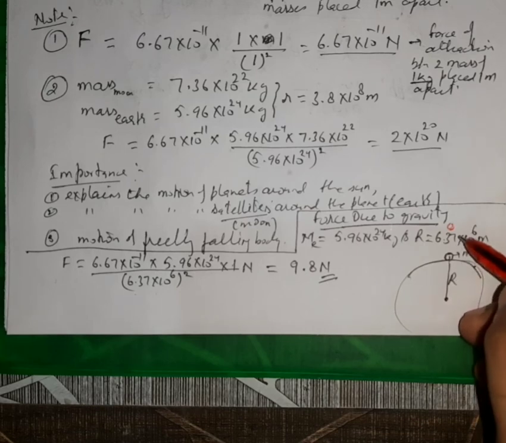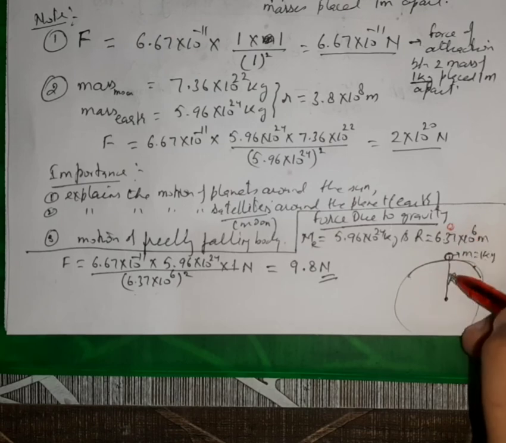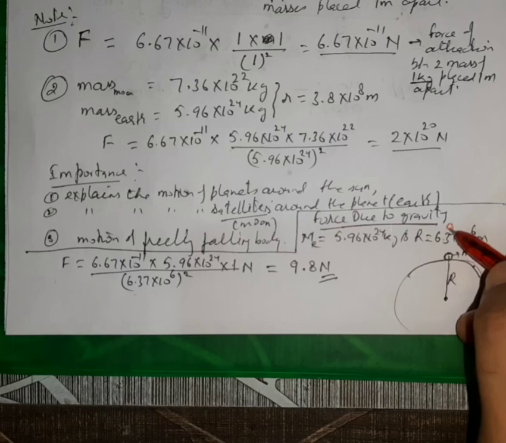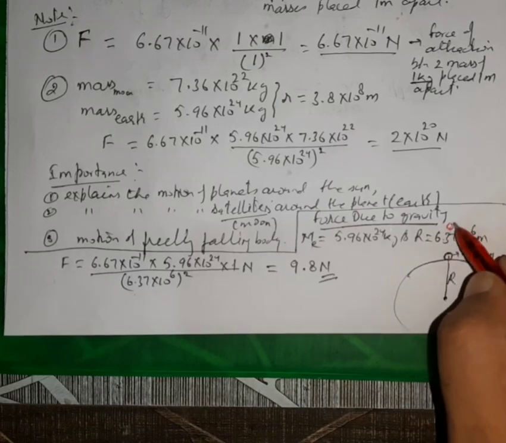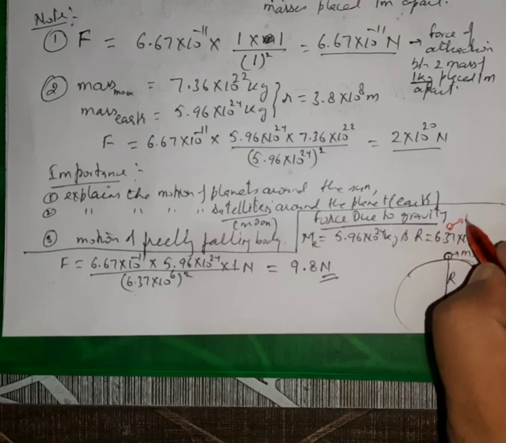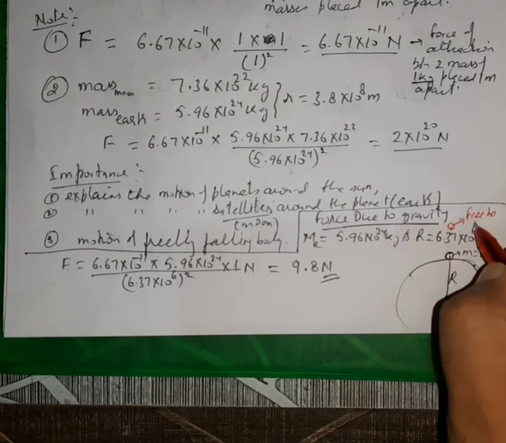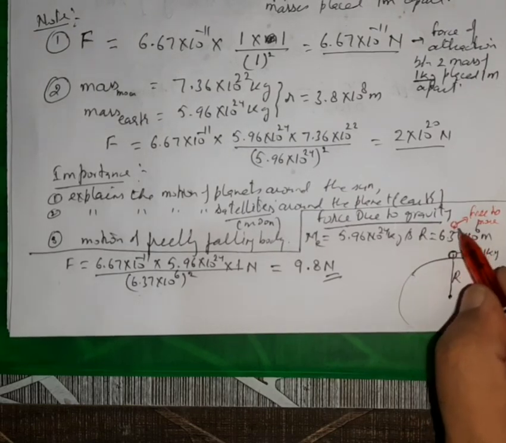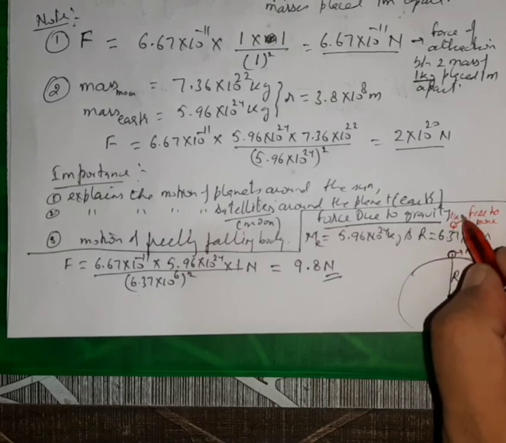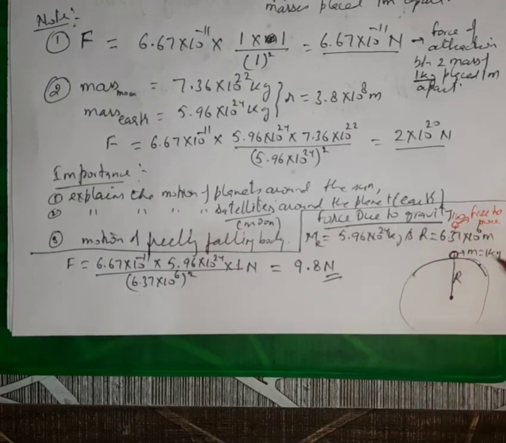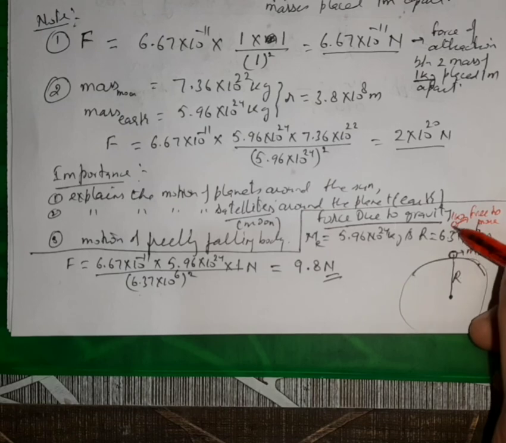Now someone can ask why this mass is not attracting earth towards itself, but is always attracted towards the earth. The reason is, since this body is free to move, and its mass is 1 kg, its mass is very, very much less than the mass of the earth.